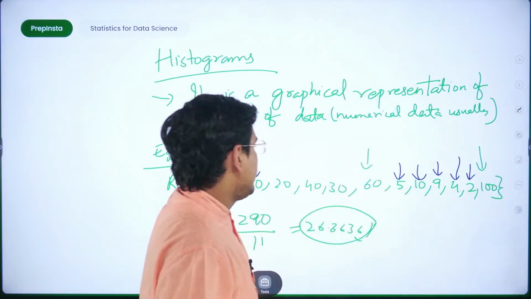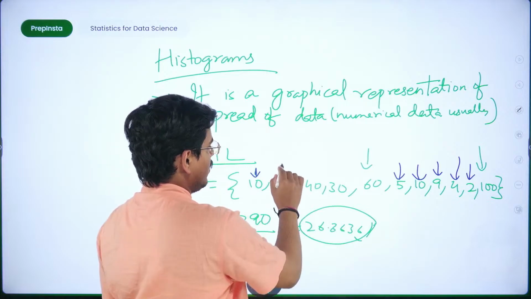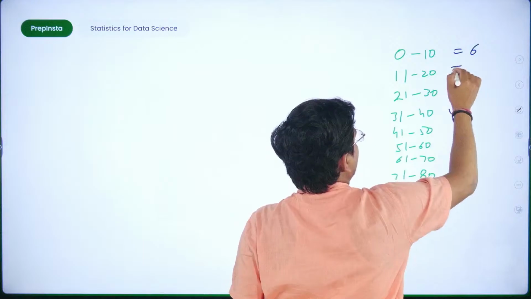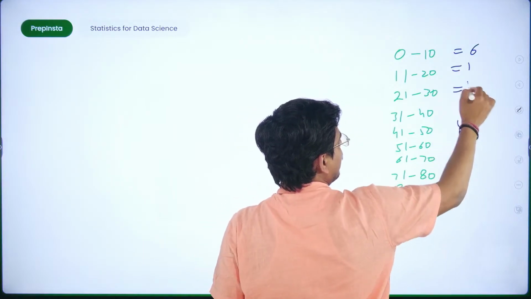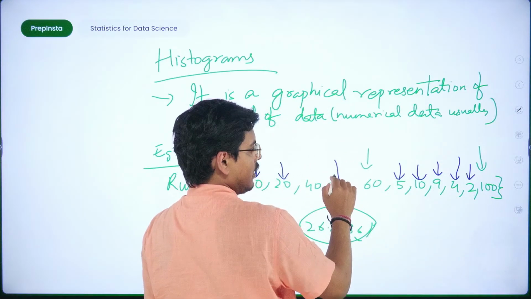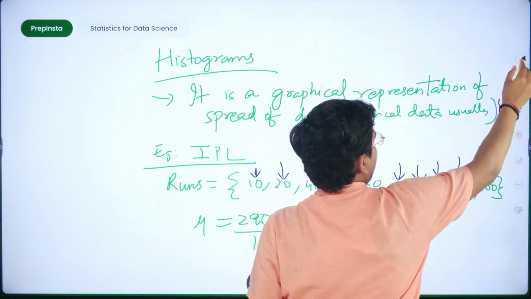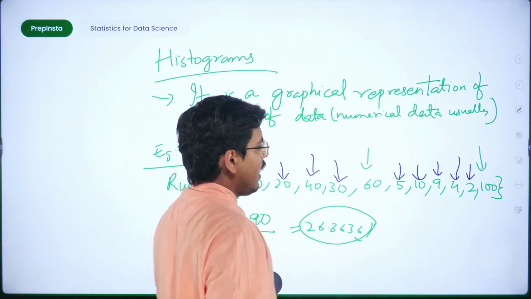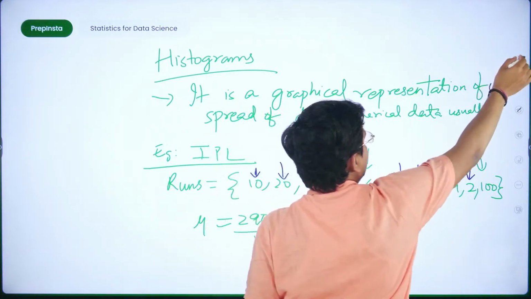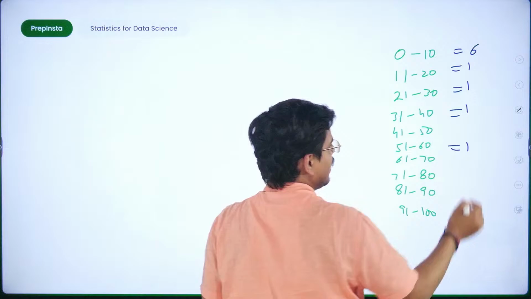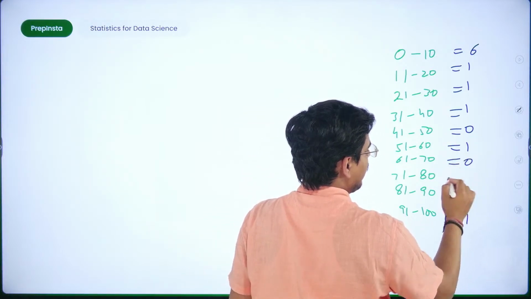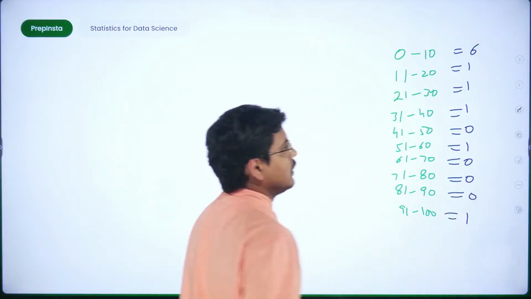Fine. Then for 11 to 20, there is one person. Nobody else is there. So there is 1. Then for 21 to 30, there is one value. See, 30 is there, na? Then similarly for 31 to 40, there is one value. 40 is there, isn't it? And now you have 60. So 60 lies in this range, 51 to 60. And then you have 100, which lies in this range. Rest all are 0. Fine, there is no value of these.